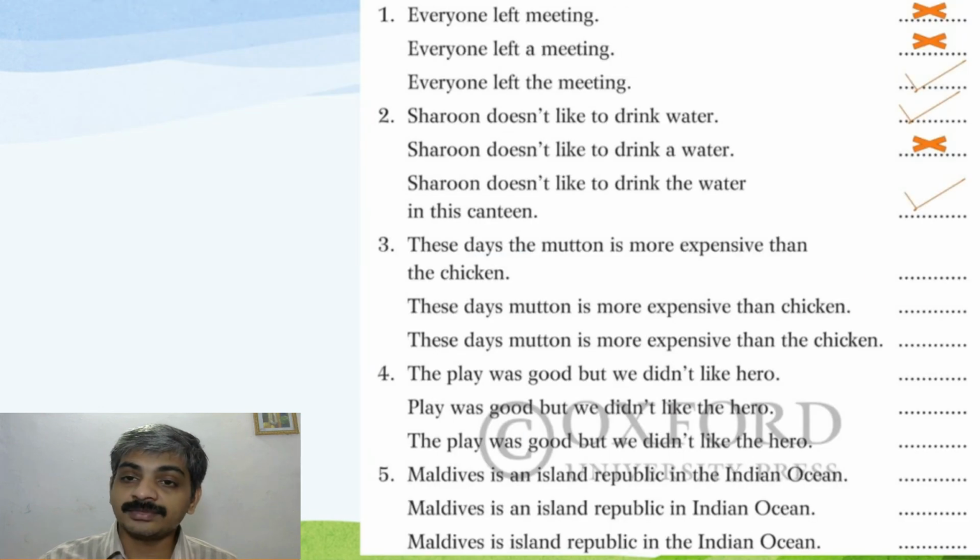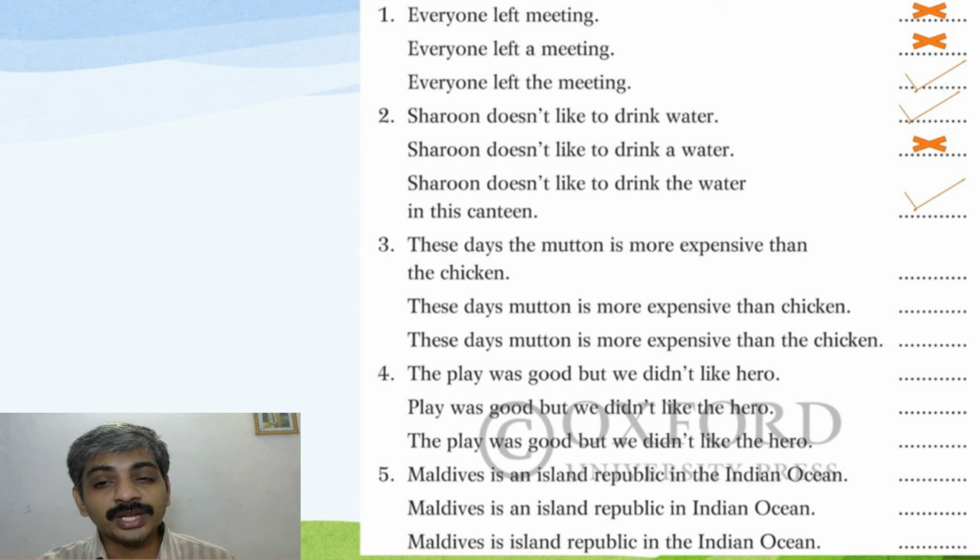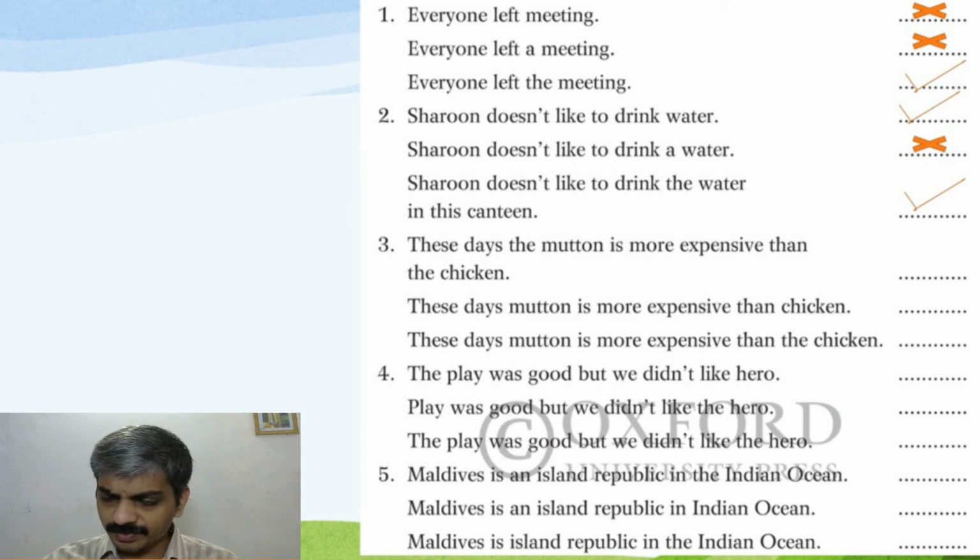Here: everyone left meeting, everyone left a meeting, and everyone left the meeting. Among them only one is correct. Everyone left the meeting. Second one, Sharon doesn't like to drink water. Sharon doesn't like to drink a water. Sharon doesn't like to drink the water in this canteen. In the second activity, 2 are correct. Sharon doesn't like to drink water is correct. And the second one is wrong. And last one, Sharon doesn't like to drink the water in this canteen.